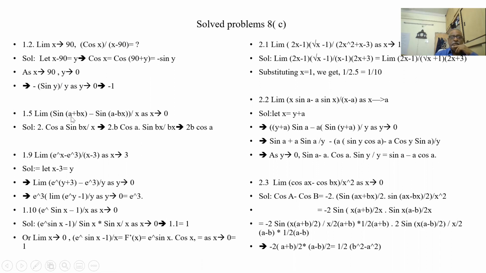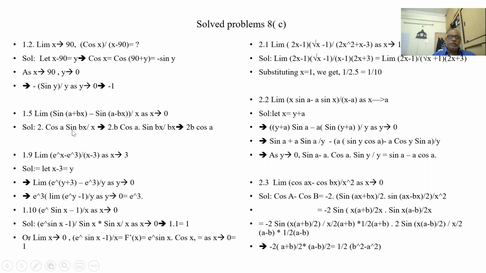Limit of sin of a plus bx minus sin of a minus bx by x as x tends to 0. Suppose we put 0 here. This is sin a minus sin a. So 0 by 0. So I have to solve this in a required format. So sin of a plus b is sin a cos b plus cos a sin b. Sin of a minus b is sin a cos b minus cos a sin b. So plus sin a cos b minus sin a cos b will get cancelled. So 2 cos a sin b is left out.